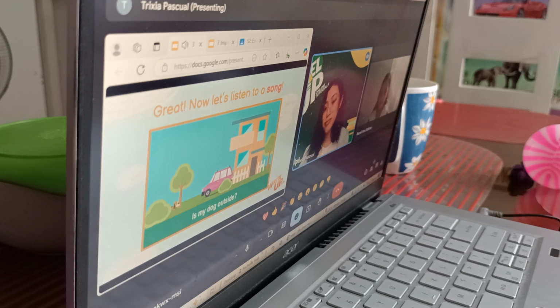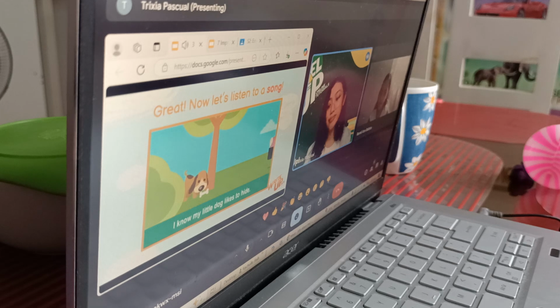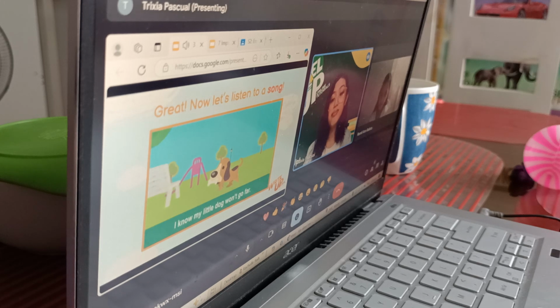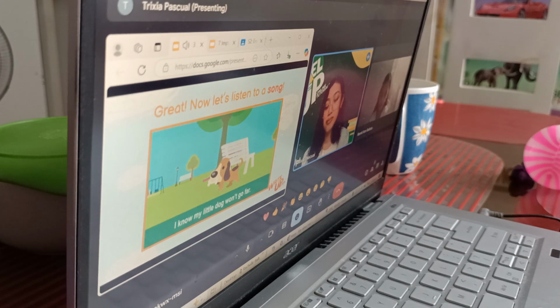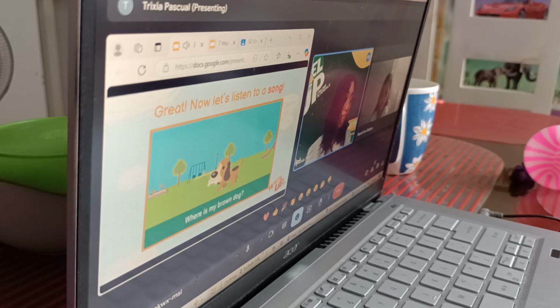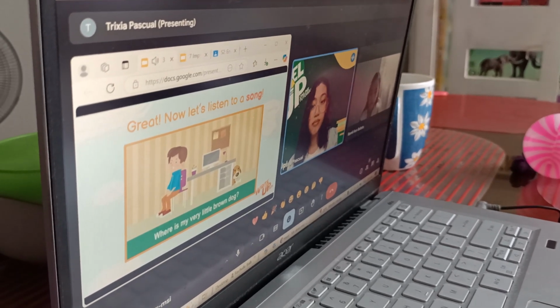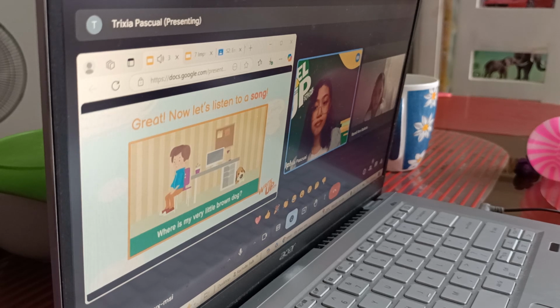Is my dog outside? I know my little dog likes to hide. Is it close to the car? I know my little dog won't go far. Where is my brown dog? Where is my very little brown dog?